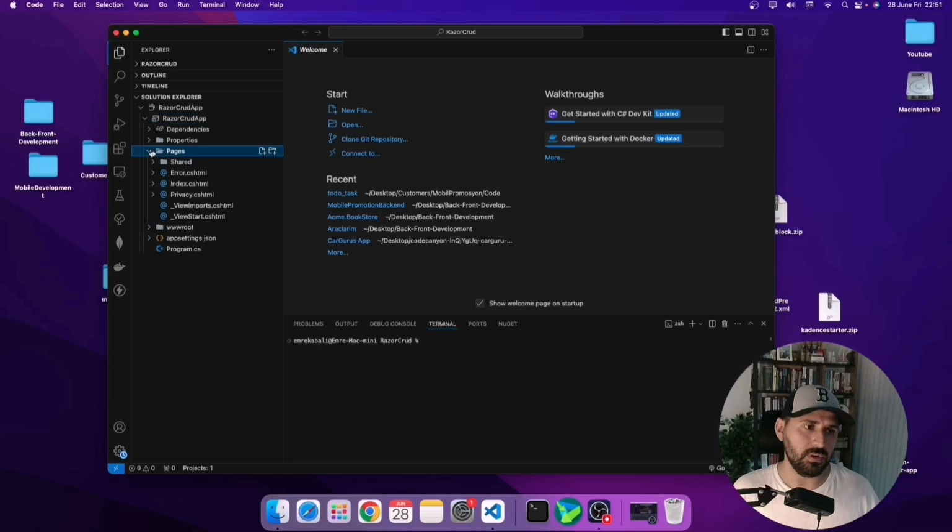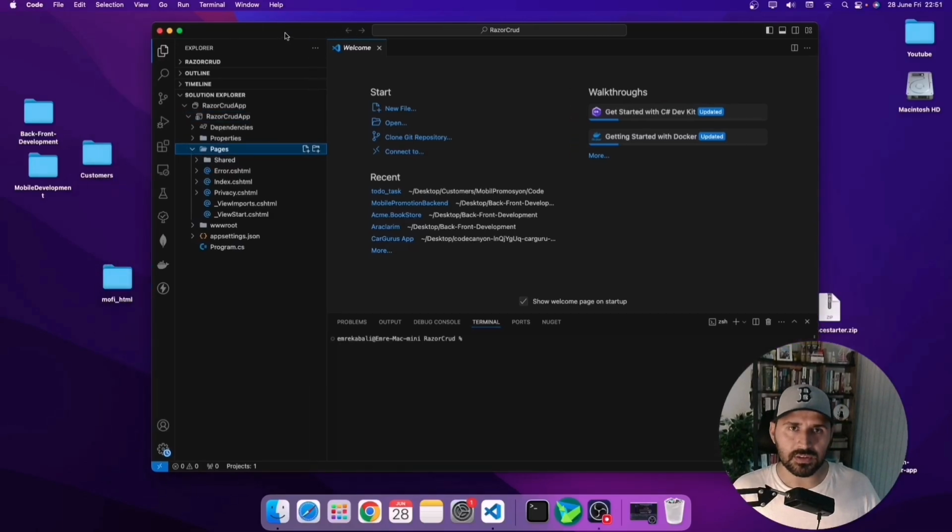Okay, let's continue with the folders. When you start the program, it will start on the index page. Here are the index pages, and as you can see, the index page has two extensions, CS.html and CS.html.cs. What does it mean?